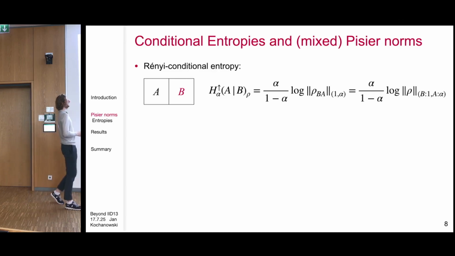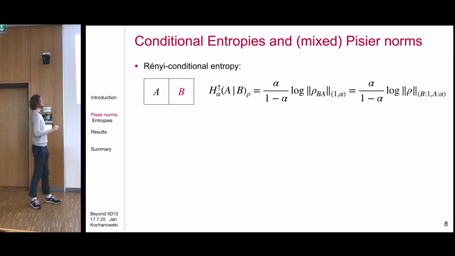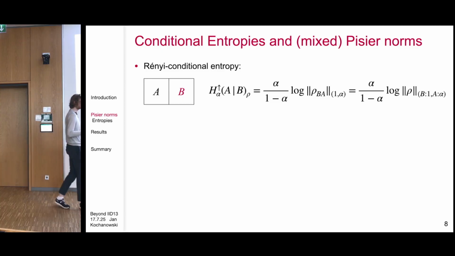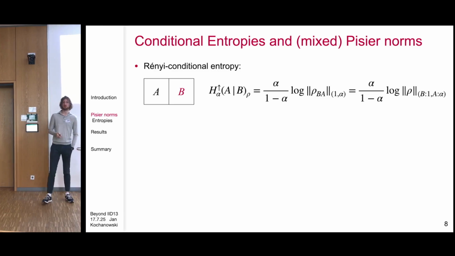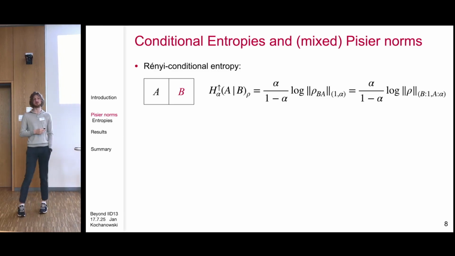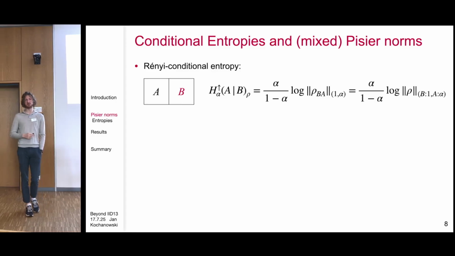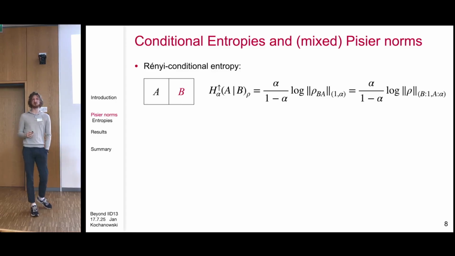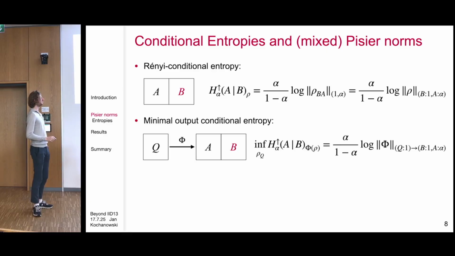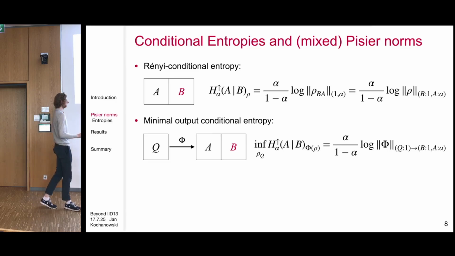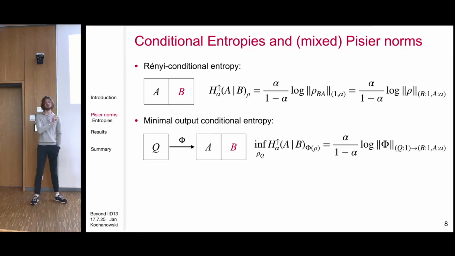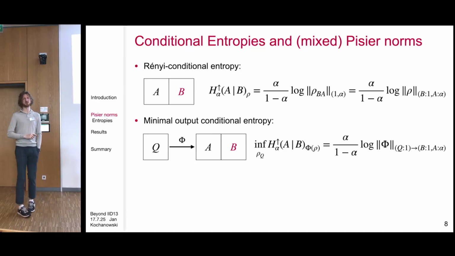Okay, but now we don't just have this correspondence between these entropies and these norms. We can go further. Earlier, I told you that we also care about minimized output conditional entropies, and minimized output conditional entropies turn out to be exactly proportional to mixed norms of my quantum channel between these multi-index Schatten spaces.